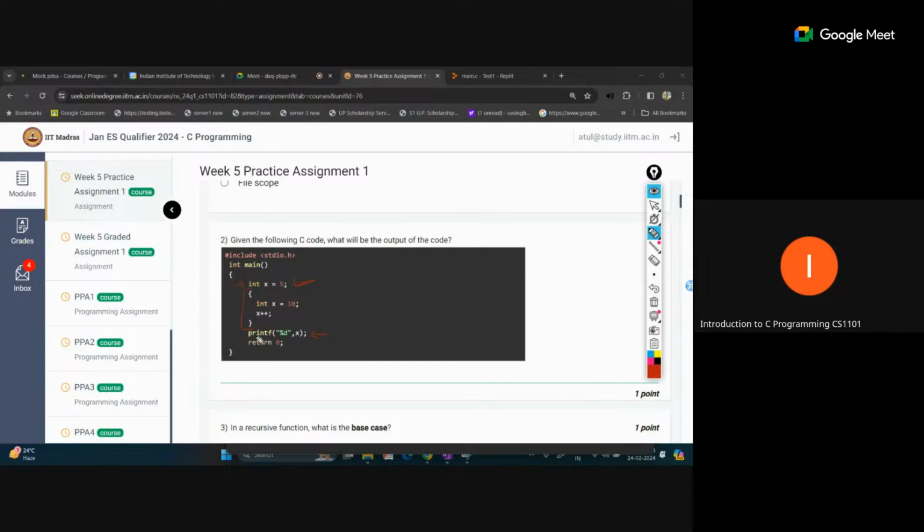So when we write this print statement with x, it will access only the outside variable, which is declared outside of these brackets. So 5 will be printed in the output, not 10, because the internal variable is different and its scope is local to these brackets. Okay, so the output of this is 10.